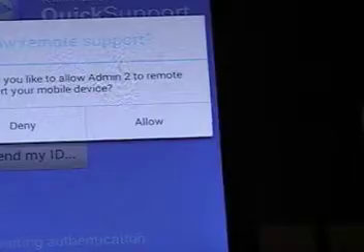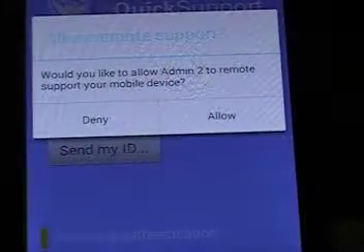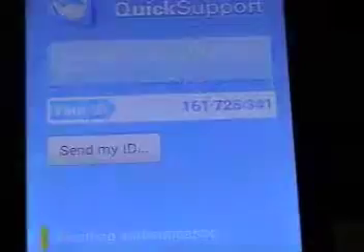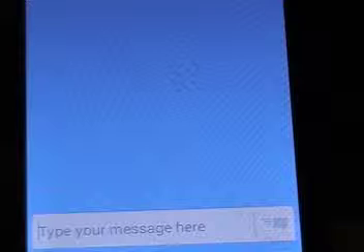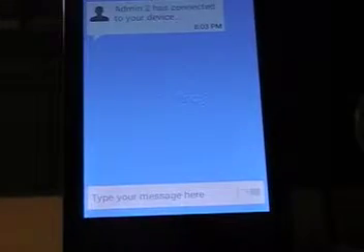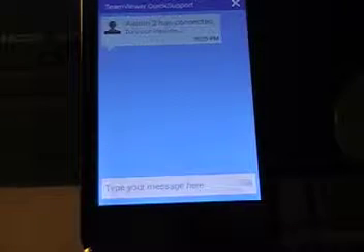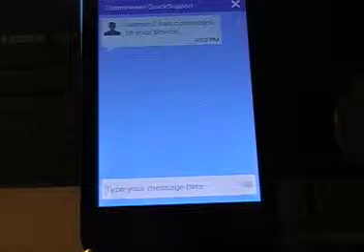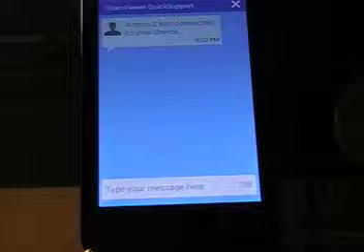asking you if you want to allow them to connect to you. So you click allow, and their screen will now have a display of some information about your phone. Now, the real nice thing about this app with this particular phone, you can do remote control.